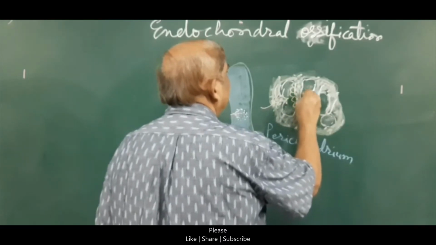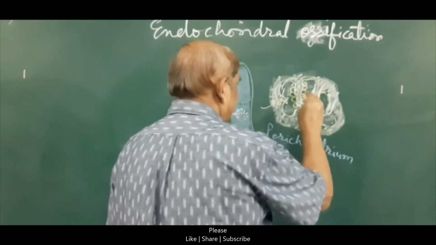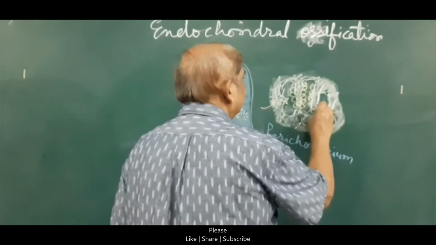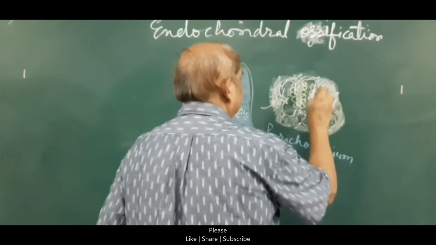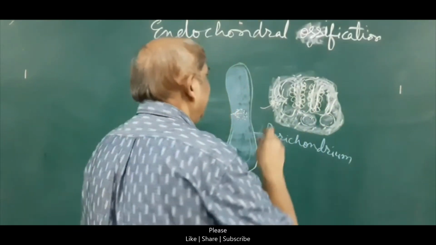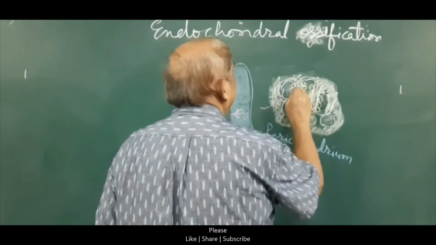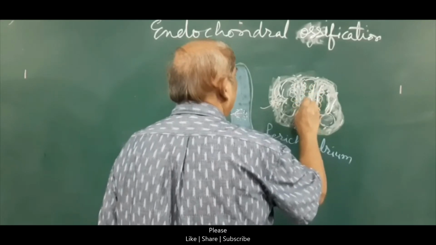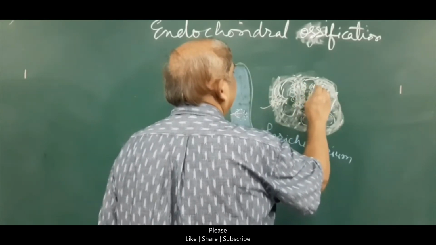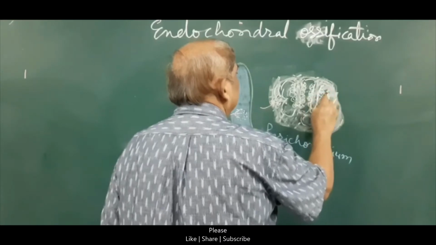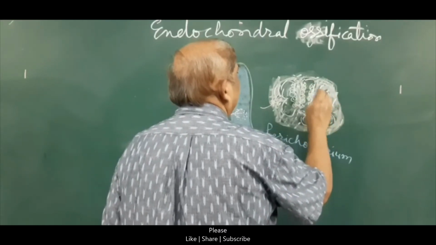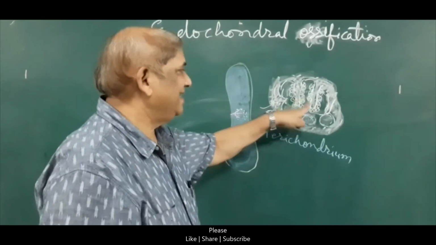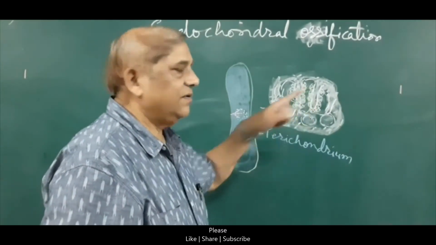They are large basophilic cells, meaning their cytoplasm stains blue with hematoxylin and eosin, and they are now called osteoblasts. These osteoblasts are the bone forming cells. They will arrange in a row onto this streak of calcified cartilage, and they will start forming the bone.